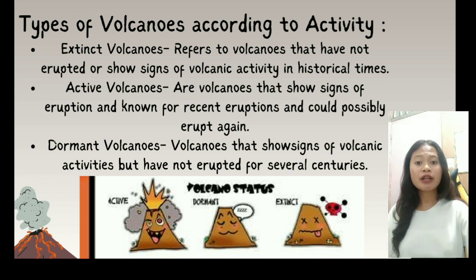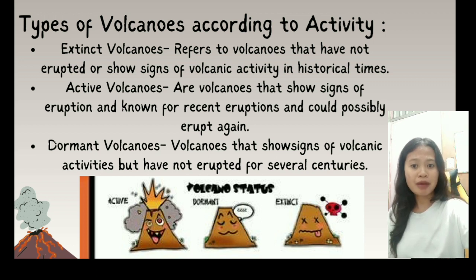Extinct volcanoes are volcanoes that have not erupted or shown signs of volcanic activity in historical times. They are characterized by their eroded, weathered appearance, and their slopes may be covered with vegetation or even have been transformed into fertile soil, so it can be planted.